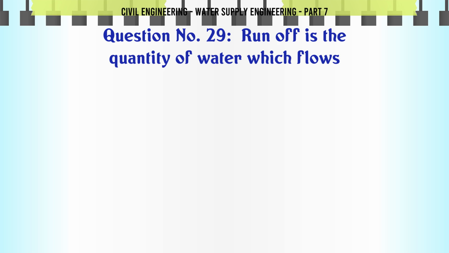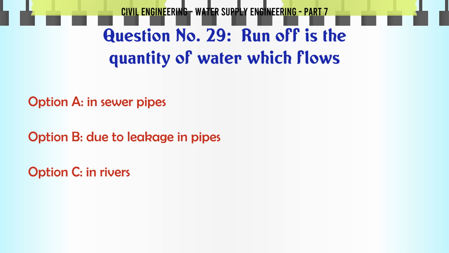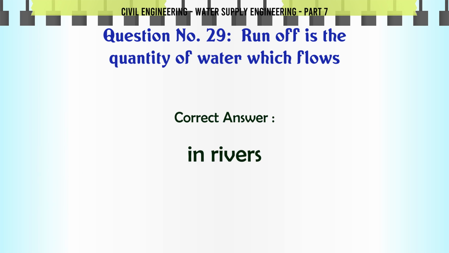Runoff is the quantity of water which flows A. in sewer pipes, B. due to leakage in pipes, C. in rivers, D. none of these. The correct answer is in rivers.